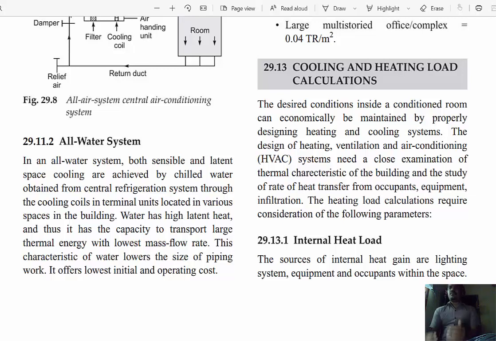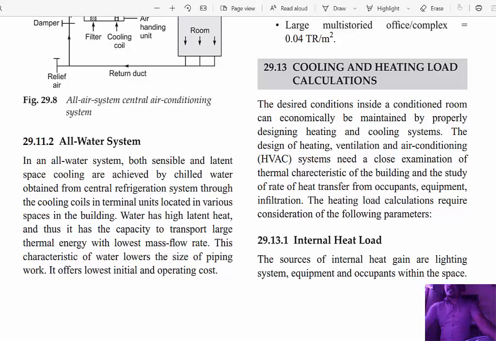Now we discuss the number of persons, solar heating, internal heat load, external heat load, ventilation, doors and windows. These are the various parameters you have to consider to select a particular capacity of air conditioning system. It is called cooling and heating load calculation.